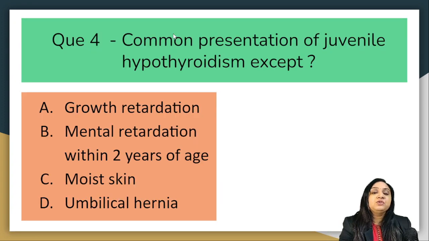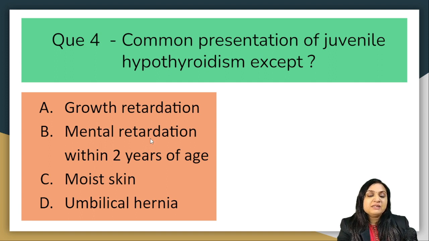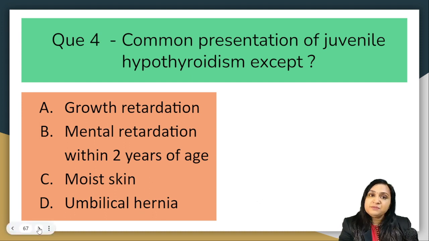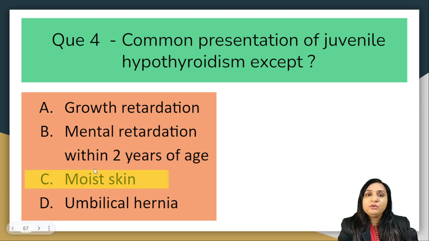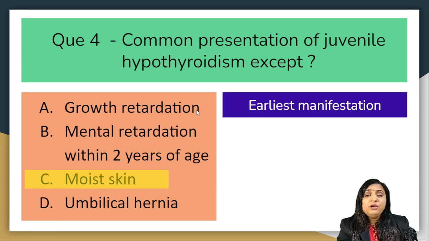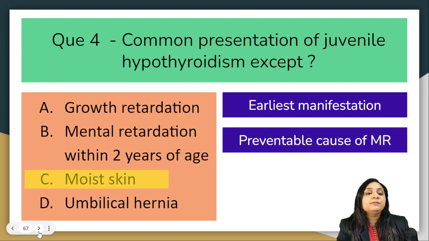The next question is, common presentation of juvenile hypothyroidism is all except growth retardation, mental retardation within 2 years of age, moist skin, or umbilical hernia. We just now discussed the symptoms and causes of hypothyroidism. So the correct answer is moist skin. We all know that it reduces the eccrine gland secretion. It can lead to dry skin but not moist skin. As we all know, growth retardation is the earliest manifestation of hypothyroidism. We all know that it is the most common preventable cause of mental retardation.